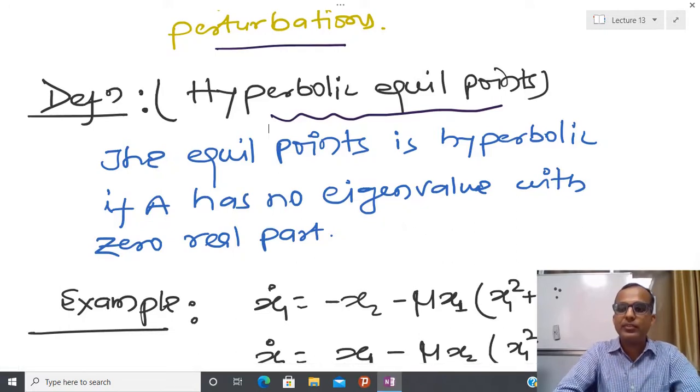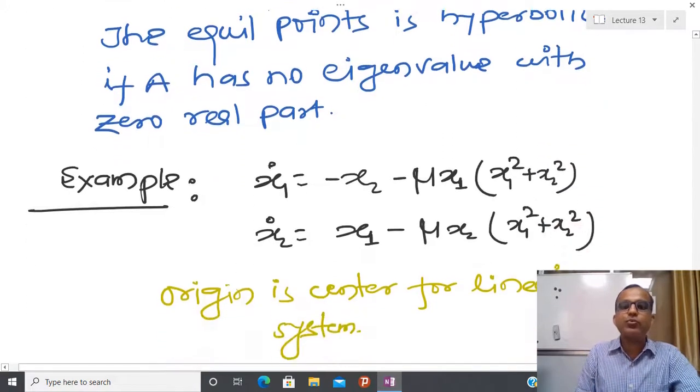So try to see this particular example, x1 dot equal to minus x2 and x2 dot equal to x1. If you linearize this system, it is possible to show, and this is just an exercise for you, that here the eigenvalues are plus minus j. So now I am going to conclude this class.